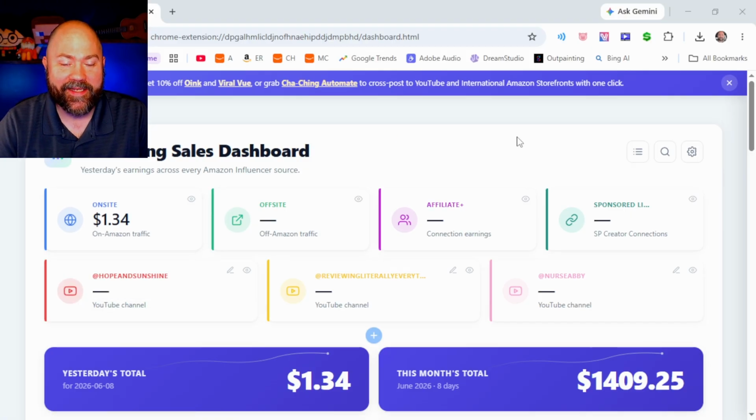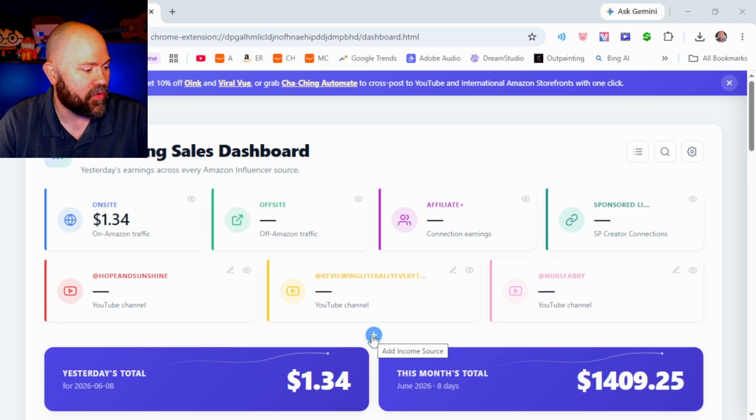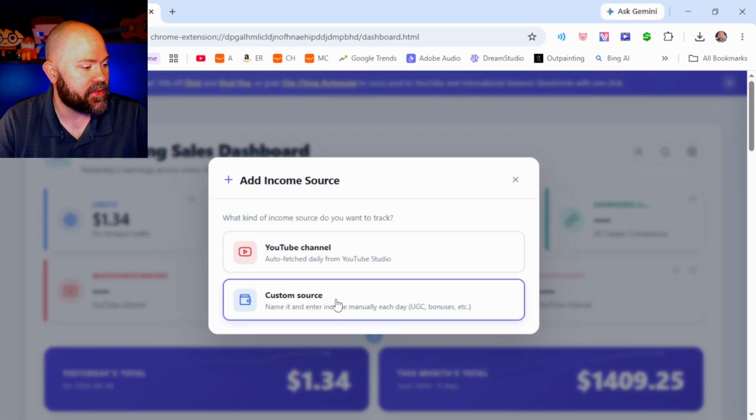Okay, so in the last update, I was able to put in this little button down here, this plus button, and that was to add your YouTube channels. So you can have monetized YouTube channels, but say you don't have monetized YouTube channels. Now, if we hover over this, it actually says add income source. So it's not just for YouTube, but you can actually add a custom source if you want to.